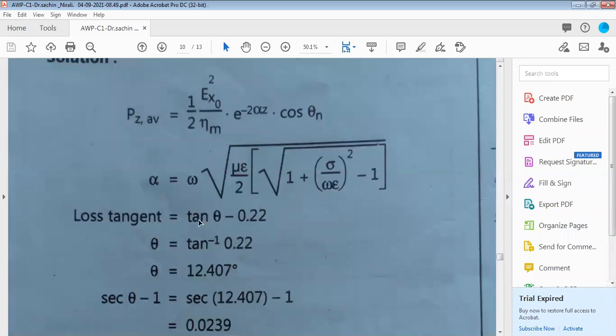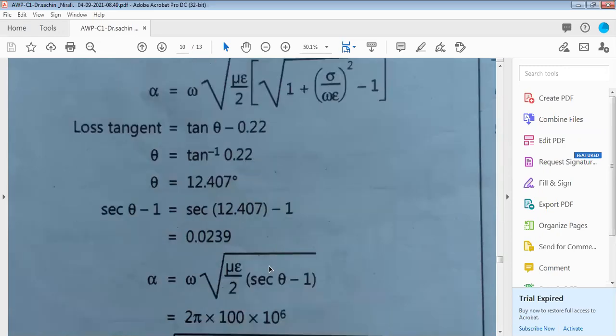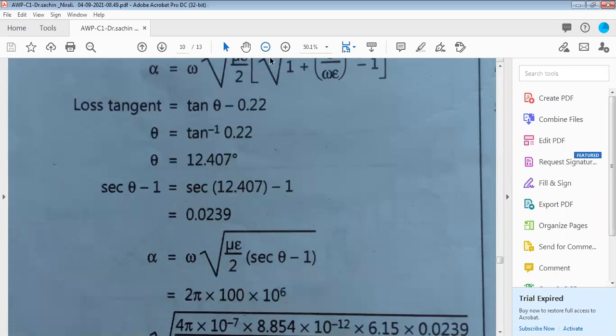So the loss tangent, tan theta, is 0.22. After simplifying, substituting the mu value, epsilon value, and omega value, all these terms give 0.22. Theta is equal to tan inverse of 0.22. You will get theta as 12.40 degrees, and then minus 1, you will get 0.0239.